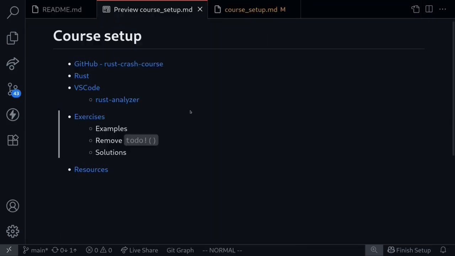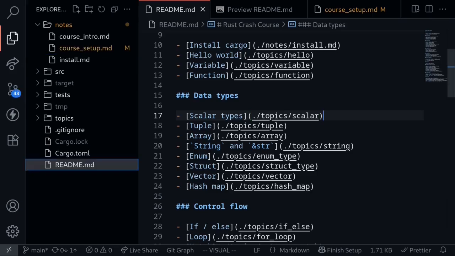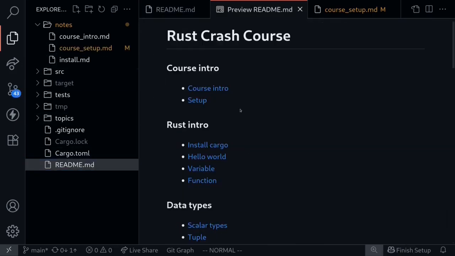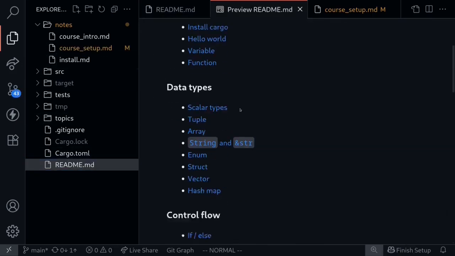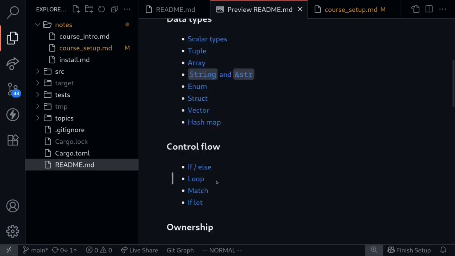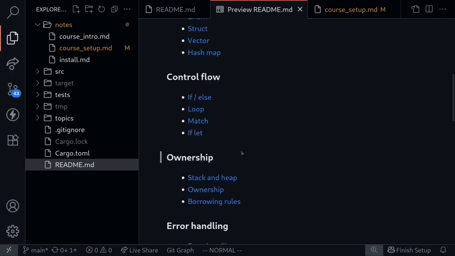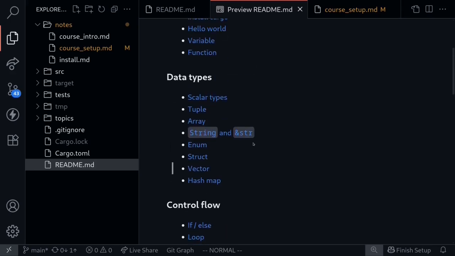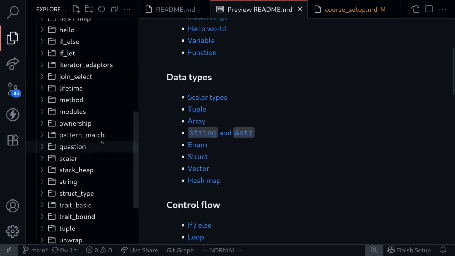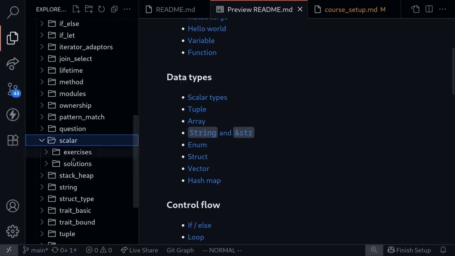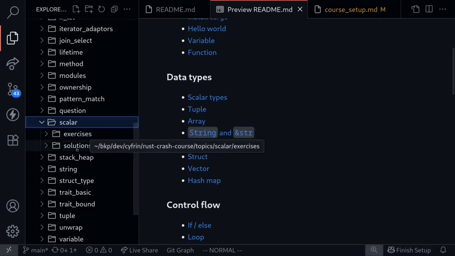Next, I'll explain how to do the exercises. First step is to go back to the readme.md file, which is inside this repo. The topics that are covered in this course are listed here. For example, we have data types, control flow, ownership, and so on. For each of these topics, there's a link. All of these links will take you to a folder where there's exercises and solutions. For example, clicking on Scalar types, this will take you to the folder called topics. And then under Scalar, you can see that there are two folders, exercises and solutions.